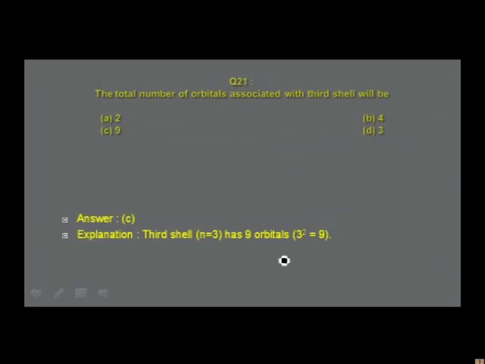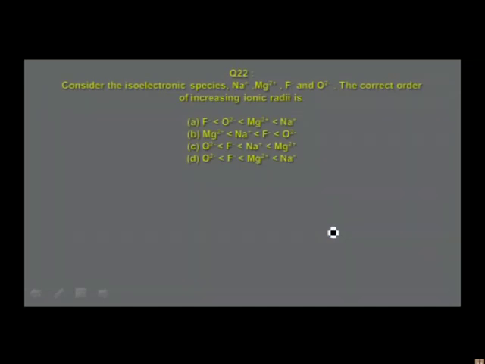And the question is 3 square. 3 square is equal to 9. So the number of orbitals in the nth orbit is given by n square, that is 3 square, that is equal to 9, and that answer is given in option C. That is the correct answer. Go to the next one.